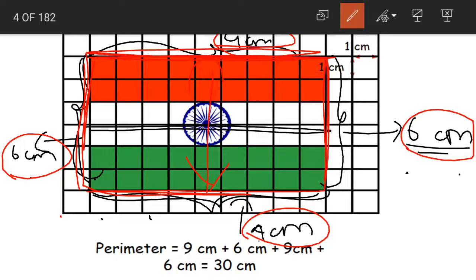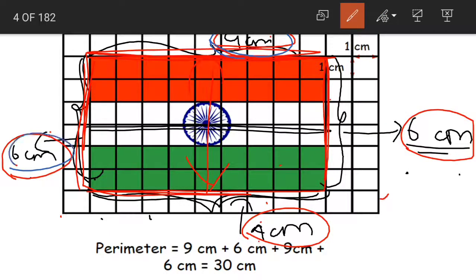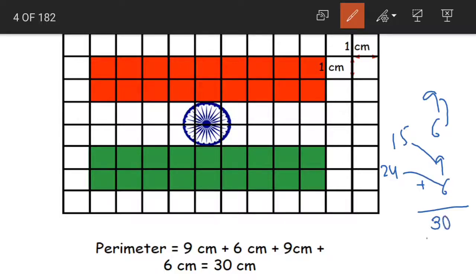So to find out the total, what will we do? We will add. Yes, we should add the lengths of the given sides. We have 9 centimeters plus 6 centimeters plus 9 centimeters plus 6 centimeters. When we add all of these together, what will our answer be? 9 plus 6, 15. 15 plus 9, 24. 24 plus 6, 30. The total length would be 30